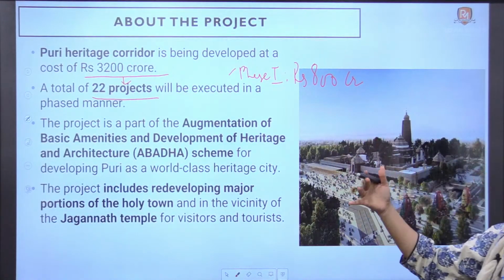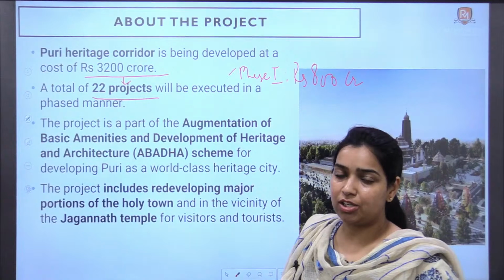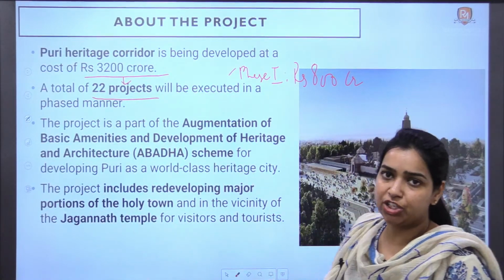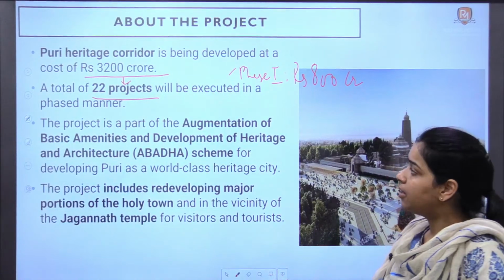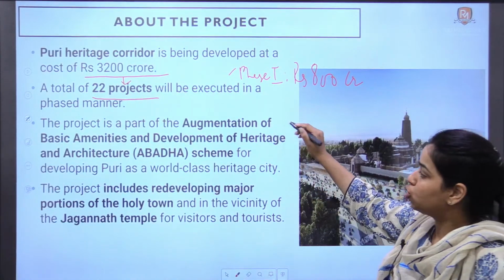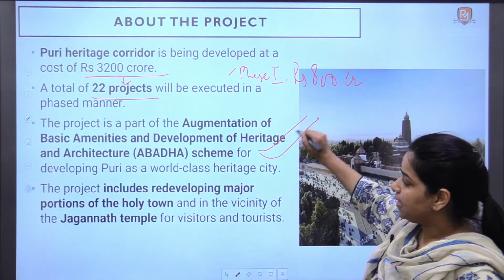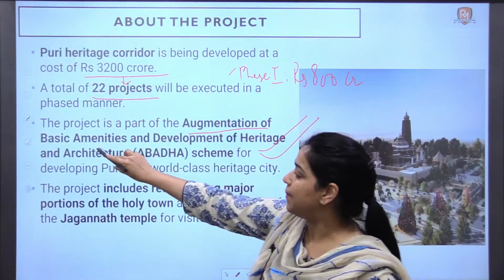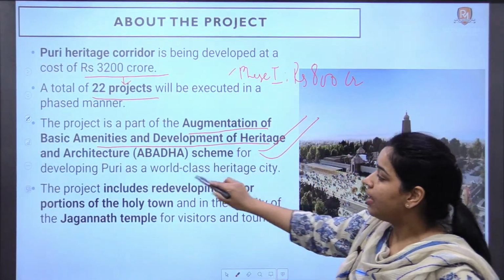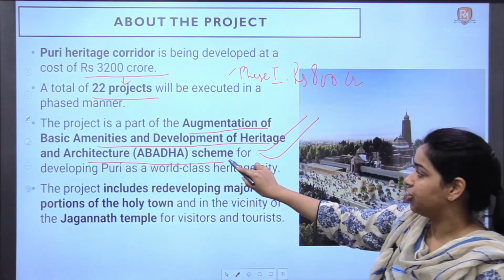It was about to start when this Archaeological Survey of India has given this notification to the Odisha government to relook into the sustainability of the project. Right now, this project is also the part of this main scheme of Odisha government, that is augmentation of basic amenities and development of heritage and architecture scheme.